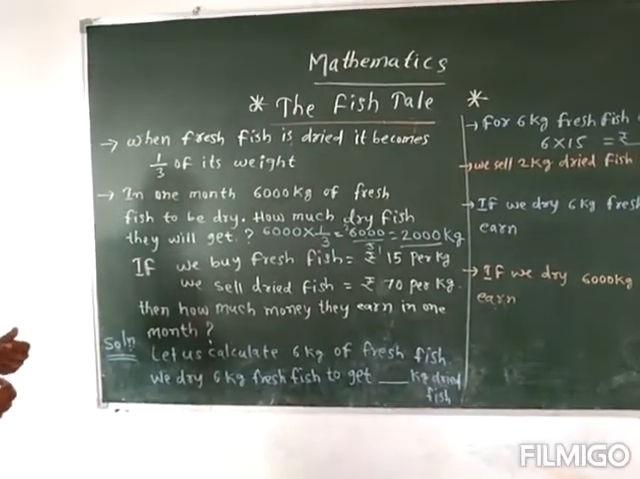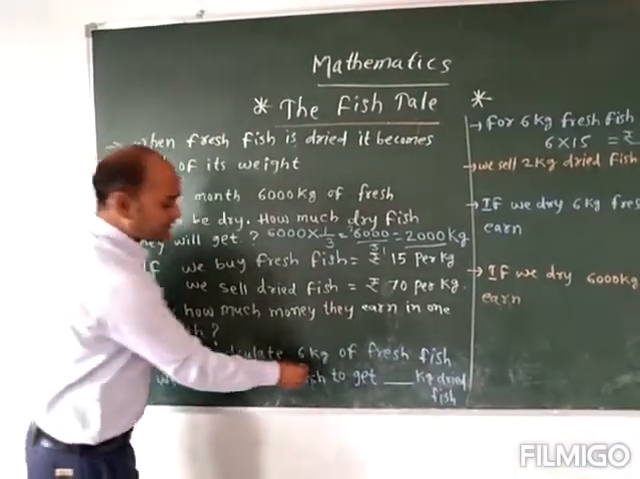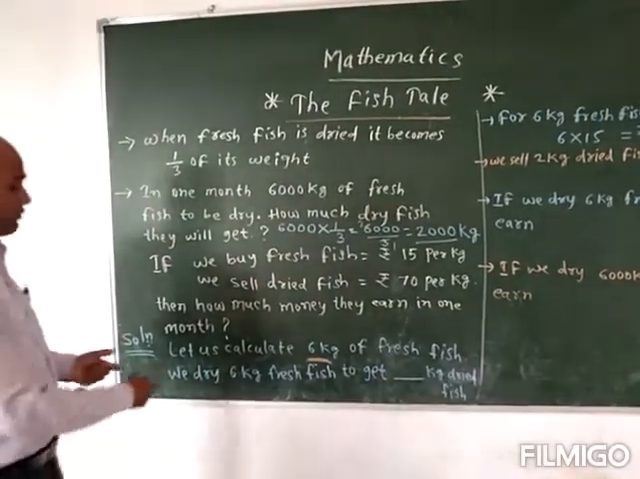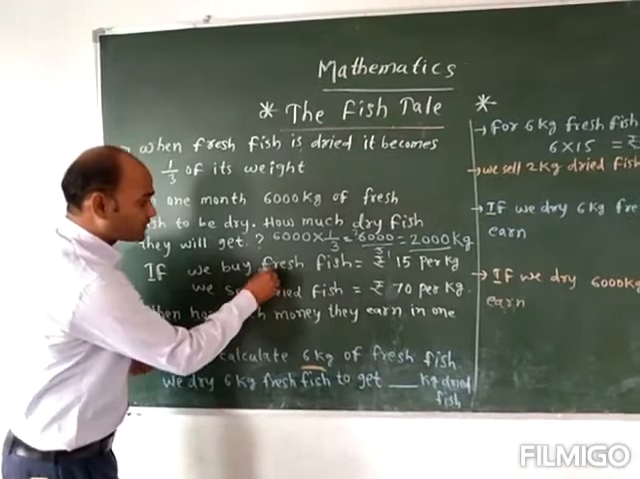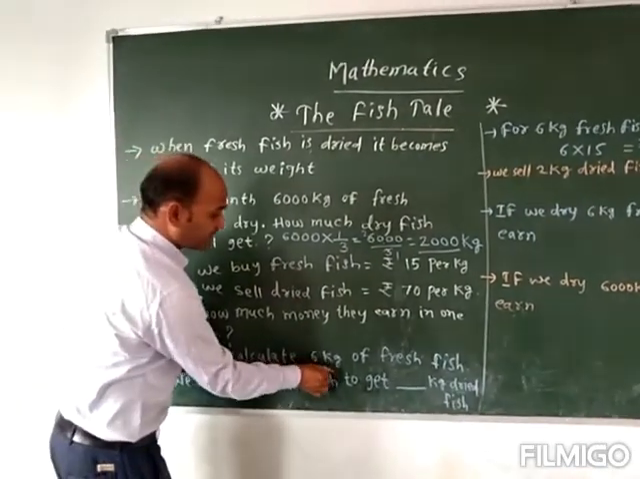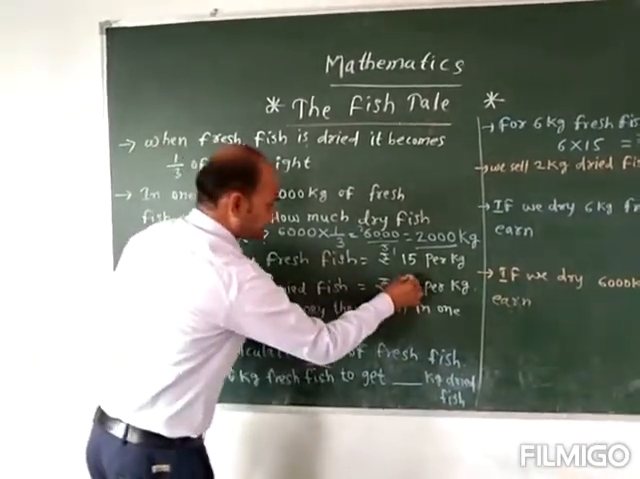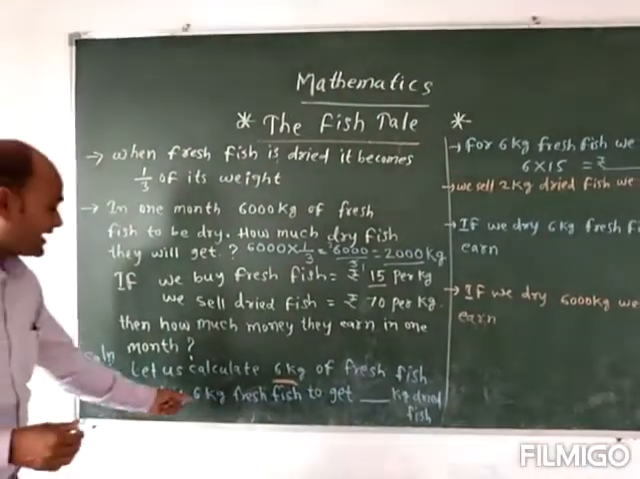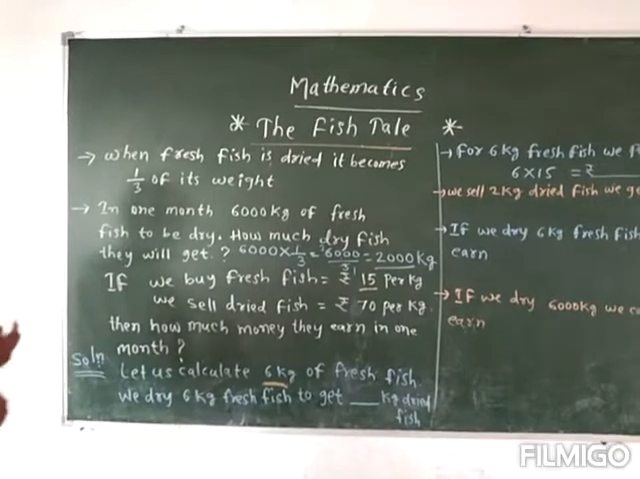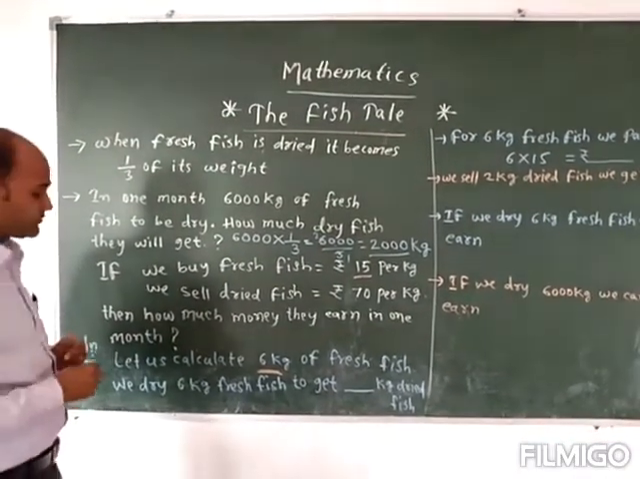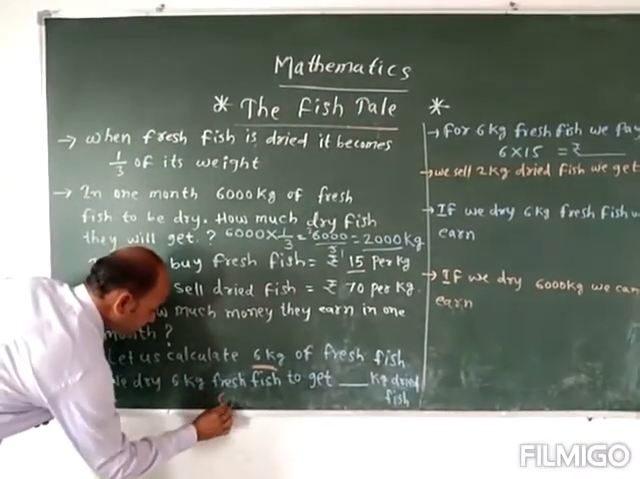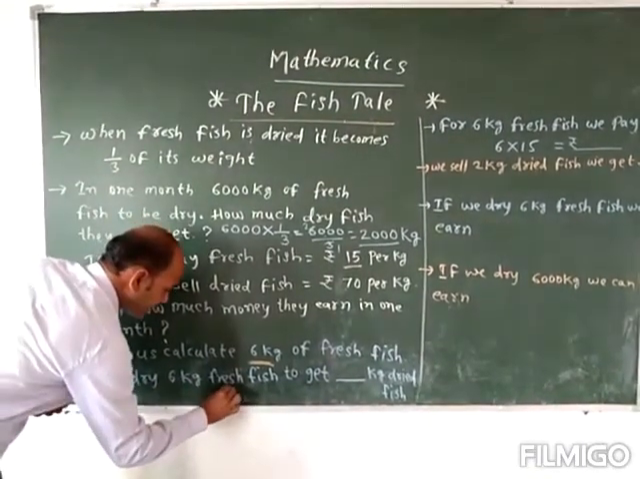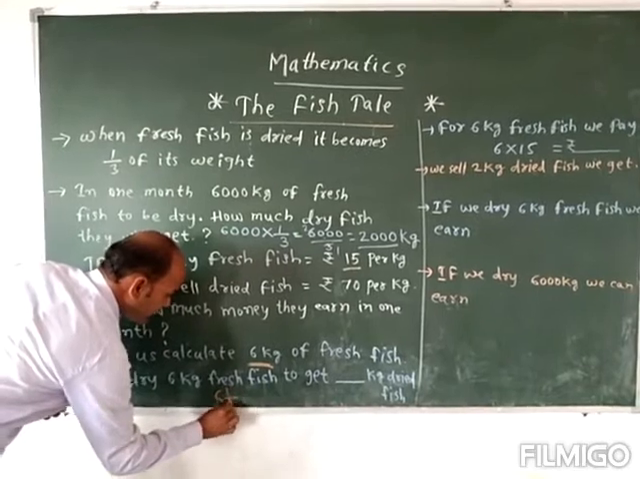So let me calculate first for 6 kg of fresh fish. For 6 kg of fresh fish that we buy, if we dry it, how much dried fish do we get? For example, 6 kg of fresh fish is there. You are drying it, which means 1/3 you will get.